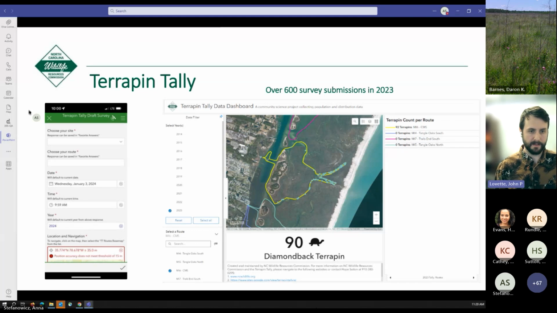There were over 600 survey submissions in 2023, and I think there's a lot of growth potential with this application. I've had conversations with Hope and Sarah about ways that we can tie this in with larger efforts with other state agencies, up and down the East Coast tracking diamondback terrapin.